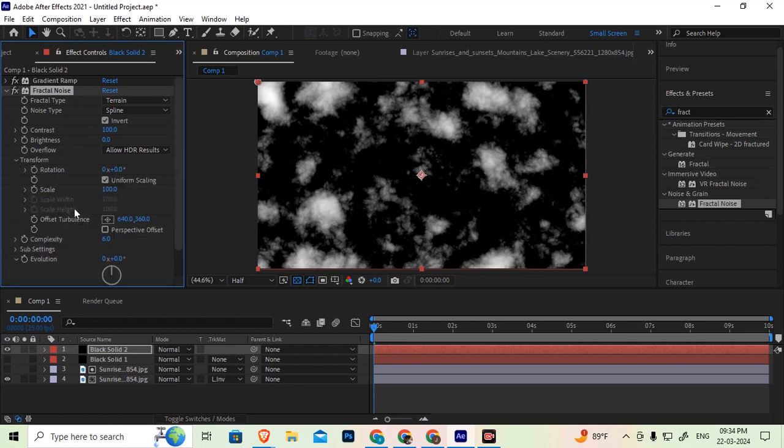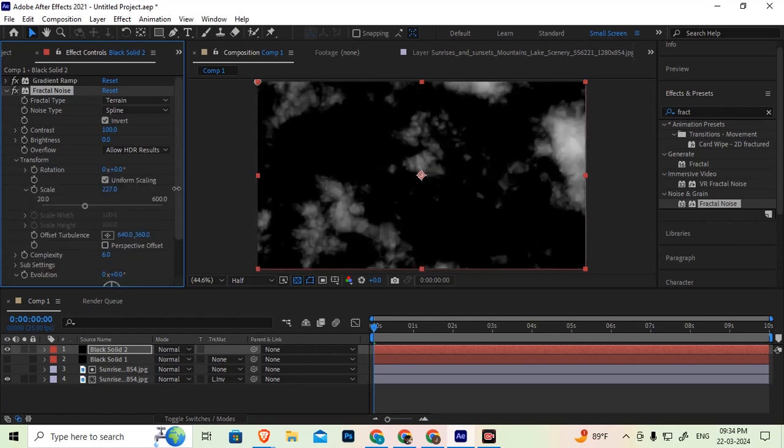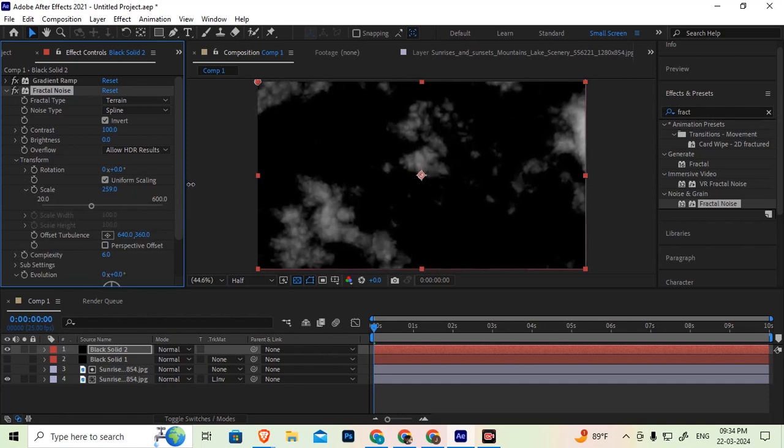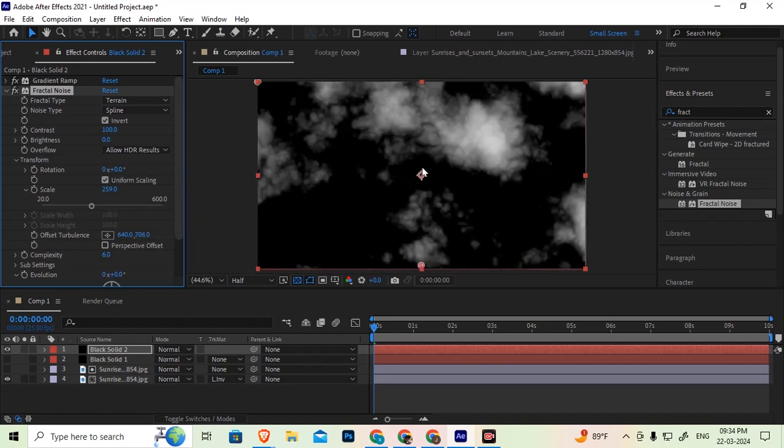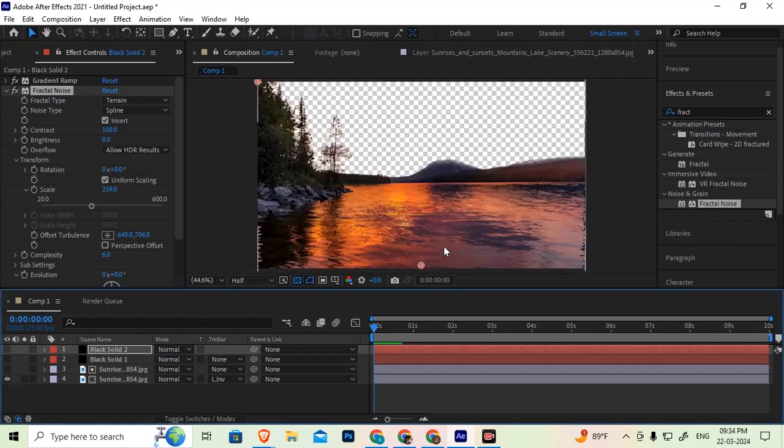Now transform scale value, increase the size. So adjust the position to show something like a violet cloud here at the center, and reflection of the mountain also it is there, so no problem.